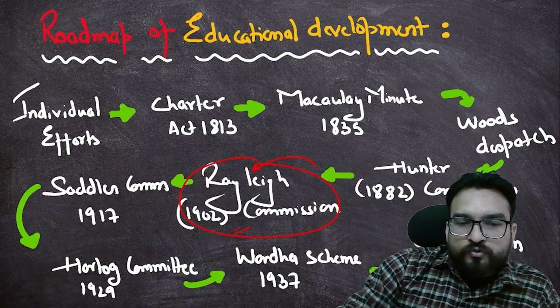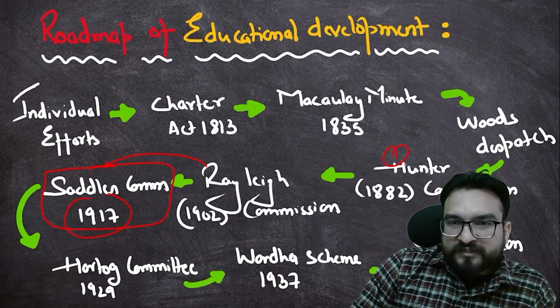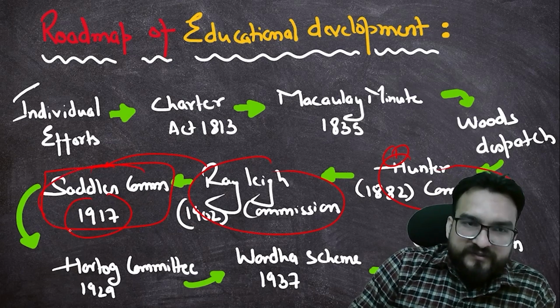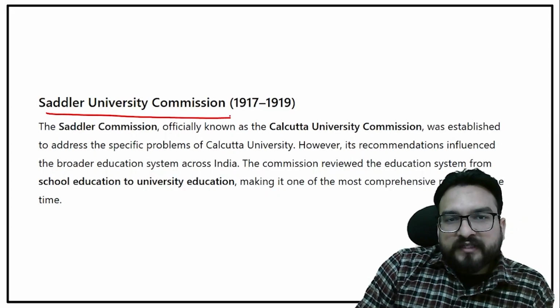Okay. Now after the Raleigh Commission, we have the Sadler Commission. The first commission was the Hunter Commission, then the Raleigh Commission you have seen, and now the Sadler Commission, 1917. Let us see: the Sadler University Commission, 1917-19. Try to understand. In 1882, the Hunter Commission was appointed to look at the affairs of primary and secondary education based upon Wood's Dispatch.